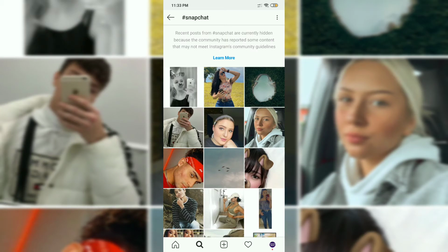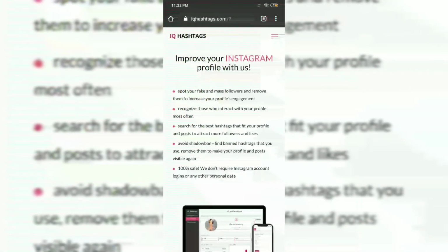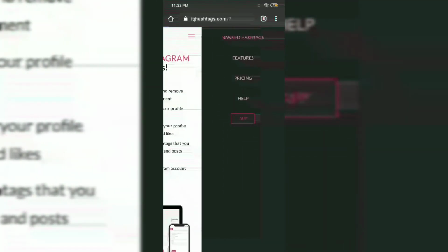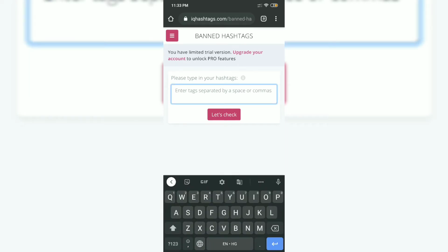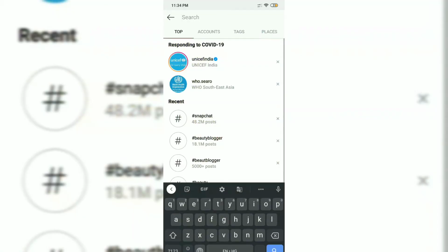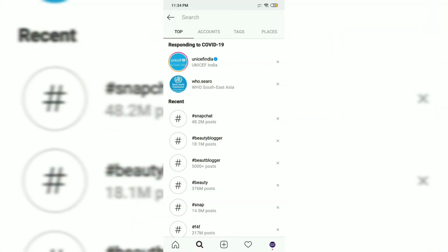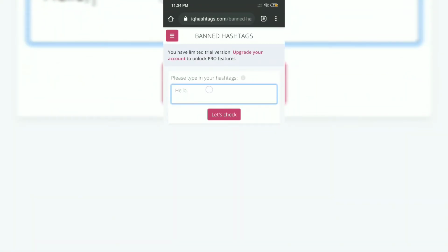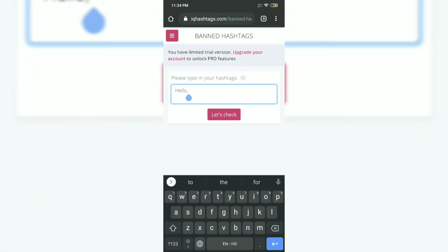So let us check out this tool. You just click over banned hashtag. You are not supposed to sign up to use this tool. Once you log into this tool, you have to put your hashtags. I will be entering mixed hashtags here, separated by commas, and you can put up to 30 hashtags. One of the challenges when you do it manually in the app is that you have to enter each hashtag manually. But with this website, you can paste up to 30 hashtags.